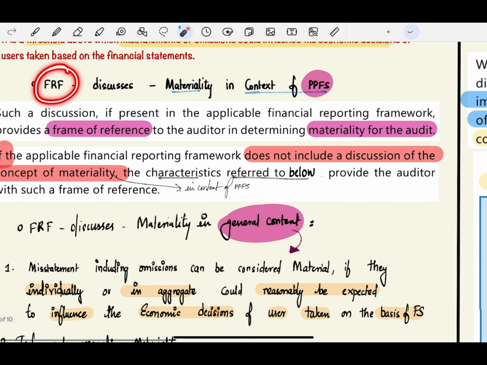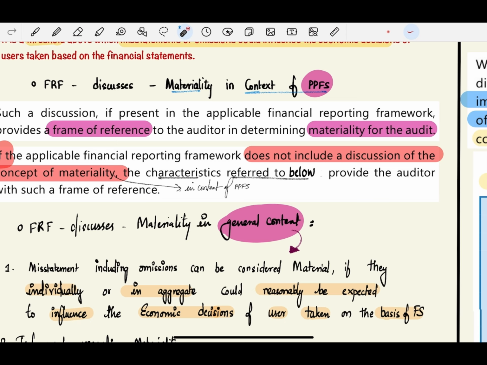So the financial reporting framework, FRF, specifically discusses materiality in context of preparation and presentation of financial statements. Such a discussion, if present in the applicable financial reporting framework, provides a frame of reference to the auditor in determining materiality for the audit. See, the auditor doesn't know anything about materiality by himself, but if the discussion is present, he will use it as a frame of reference to determine the materiality level.